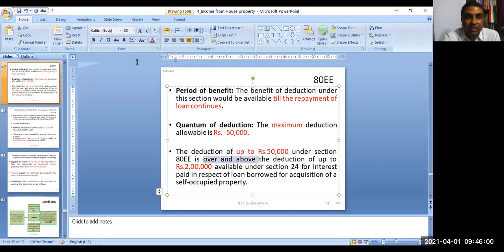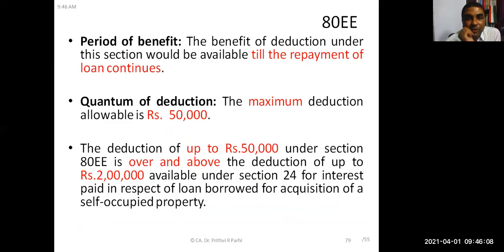Just remember this thing. This 50,000 rupees is over and above the limit of 2 lakh rupees. Is it clear to you? Yes, sir.